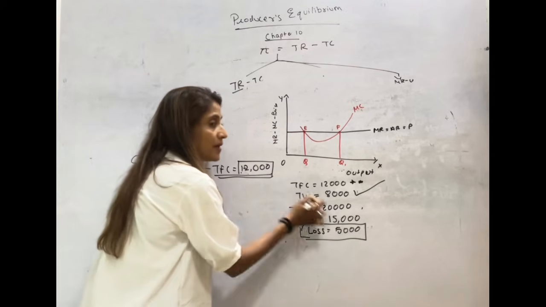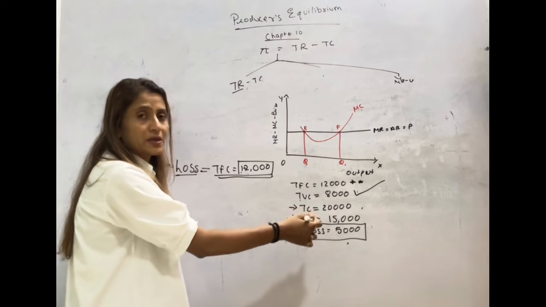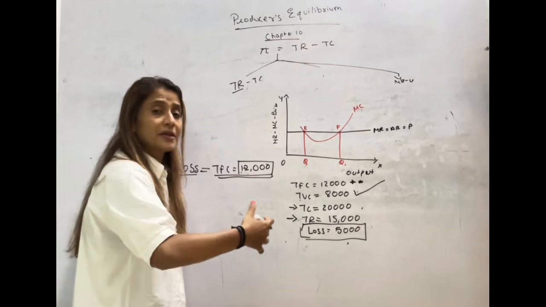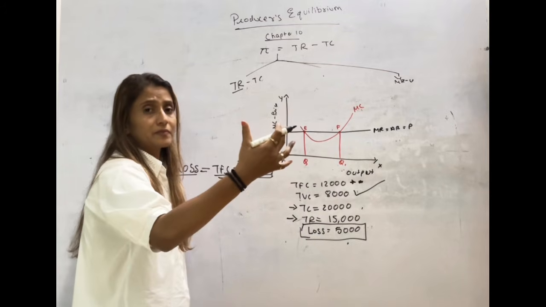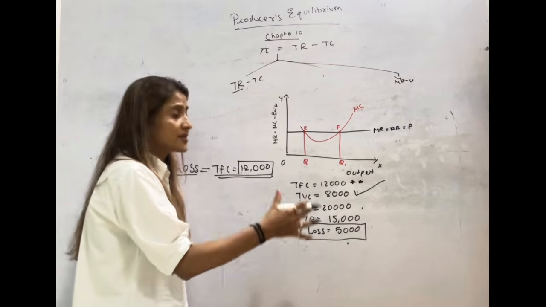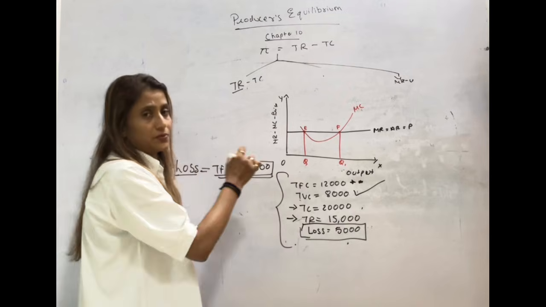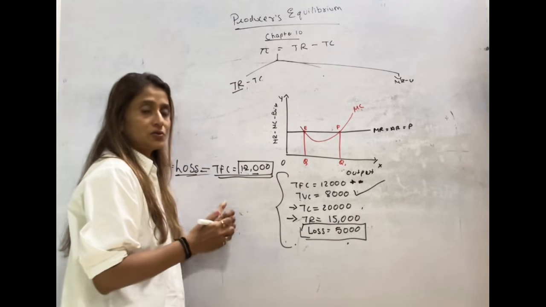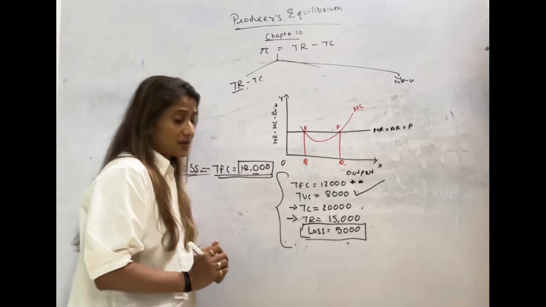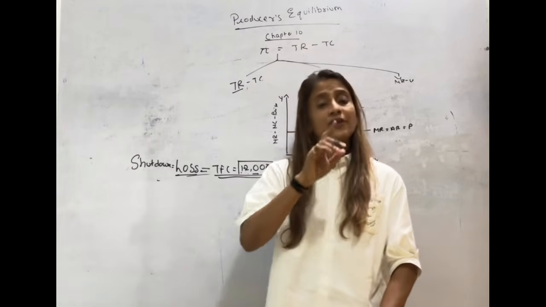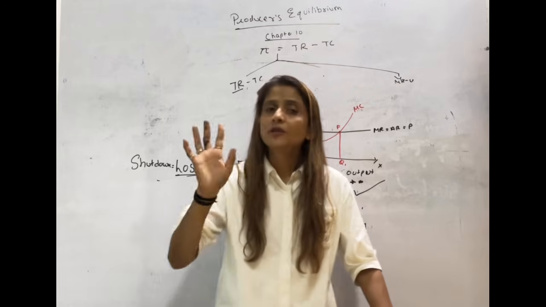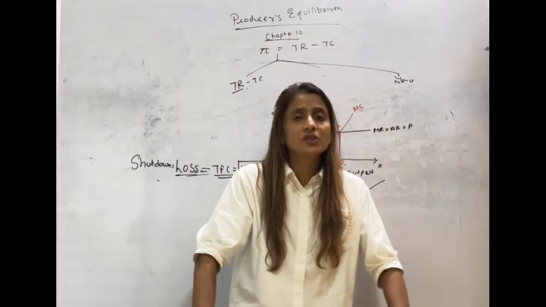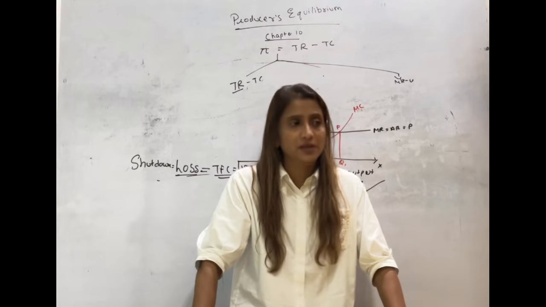But if I shut down my business, the loss will be the fixed cost. When I compare the losses, my loss to keep the business working is less as compared to the business shutdown. So rather I keep my business working. In which situation are losses less? To continue. So a firm will decide not to shut down the business. When a firm is not able to cover variable cost also, then the firm should shut down. So how to take a decision whether to shut down or keep the business working?